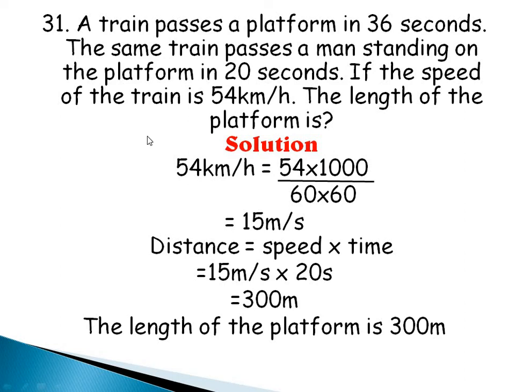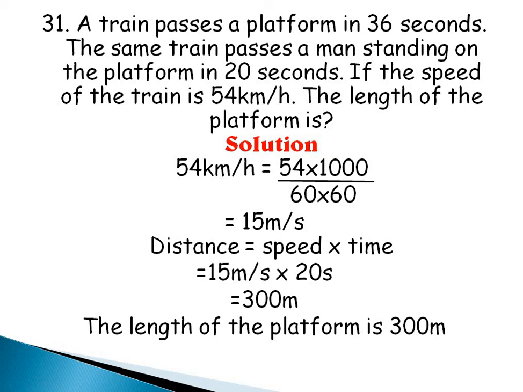Okay, so the first thing we're going to do is change this speed, which is in kilometer per hour, to the standard unit of speed, which is meter per second. So 54 times 1000, because 1000 meters is equal to 1 kilometer. And then, you remember 60 seconds makes 1 minute, 60 minutes makes 1 hour, so it will be divided by 60 times 60. If you do your multiplication and division correctly, your final answer should be 15 meter per second. Now this is the speed.